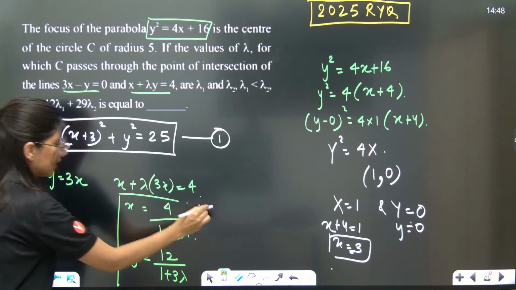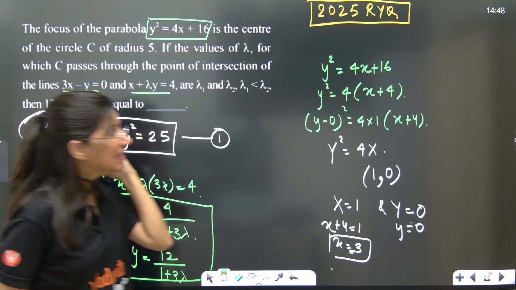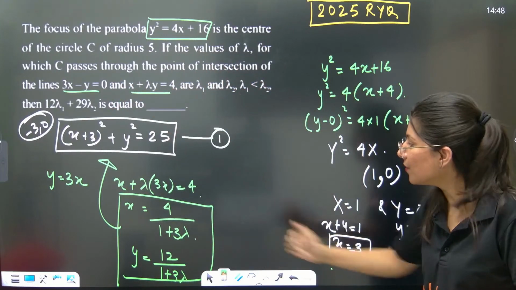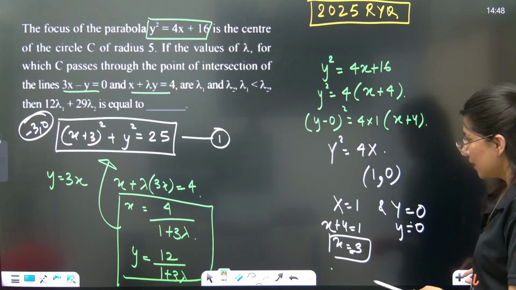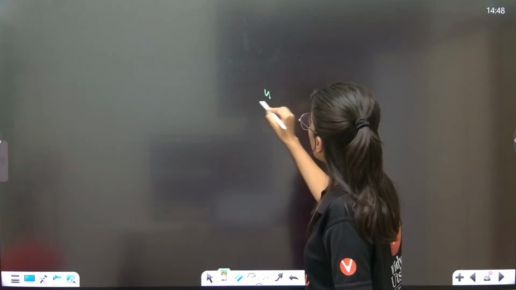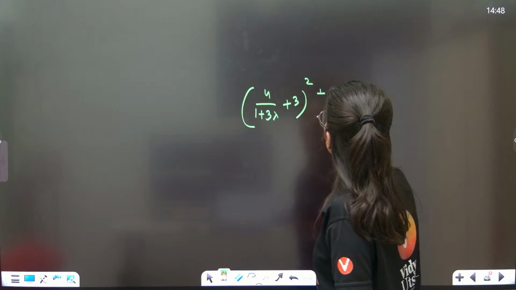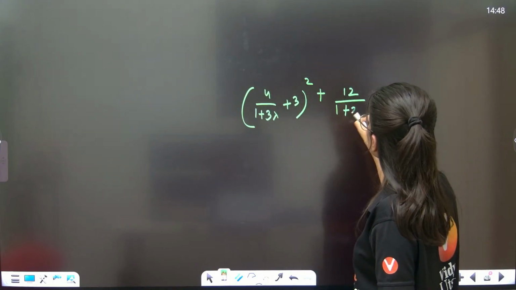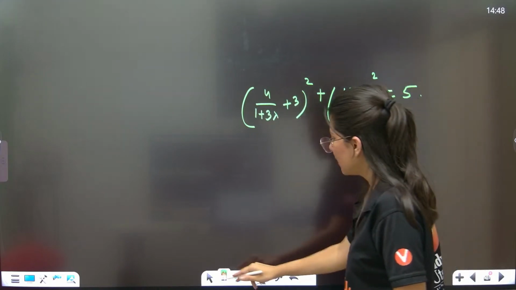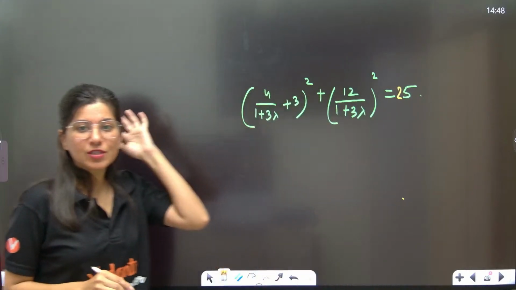This is the intersection point which you have to plug into the equation of the circle, because the circle passes through the point of intersection of the lines. So x is 4 upon 1 plus 3 lambda, so (4 upon 1 plus 3 lambda plus 3) whole square, then we have (12 upon 1 plus 3 lambda) whole square, is equal to 5 square, that's 25. Solve this equation to get the value of lambda.